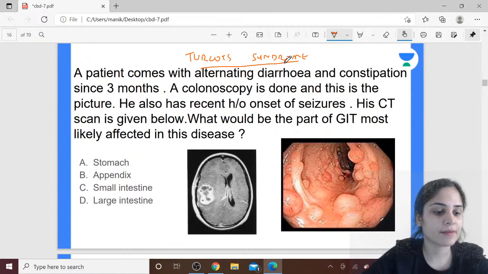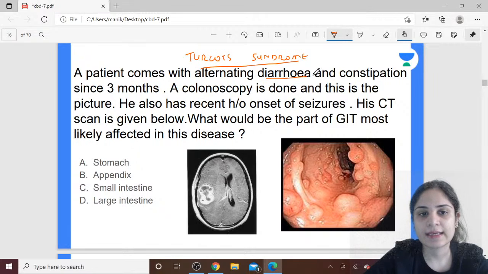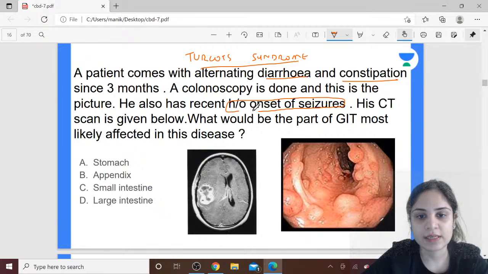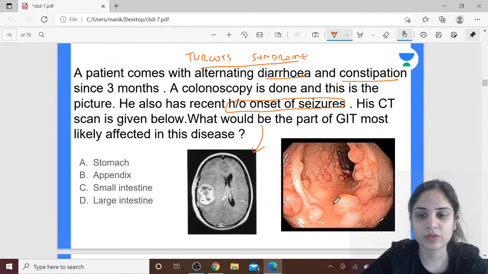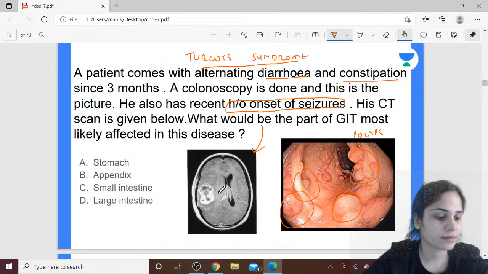Some of the features have been mentioned in the question. There is diarrhea, there is constipation, just like all other conditions of the GIT, alternating diarrhea and constipation. And he has a recent history of onset of seizures, and I've given you a picture of the CT brain. So what can you see on the CT brain? Any idea? And what can you see in the colonoscopy? In colonoscopy, it's very obvious, you can see the presence of many polyps. But what can you see in the CT brain?